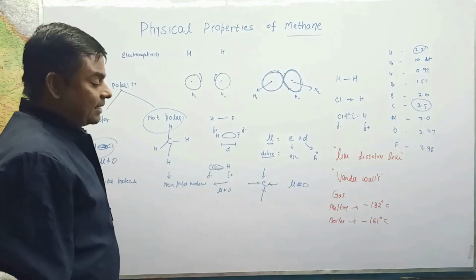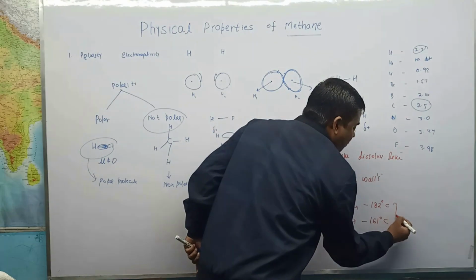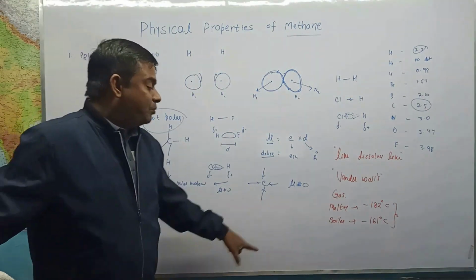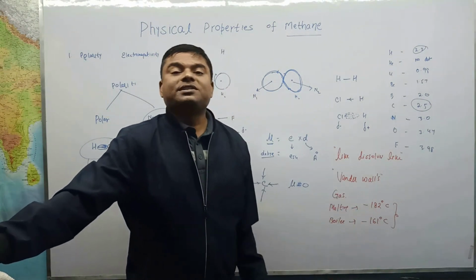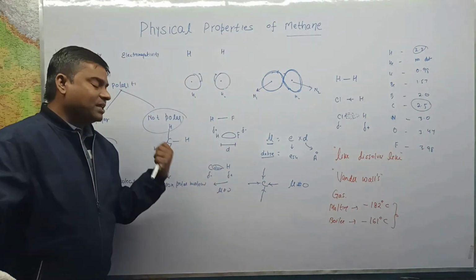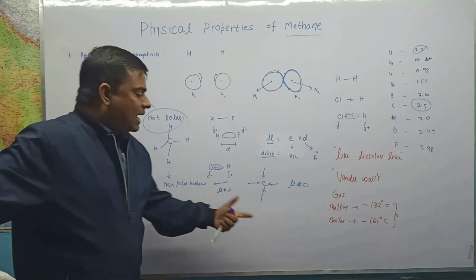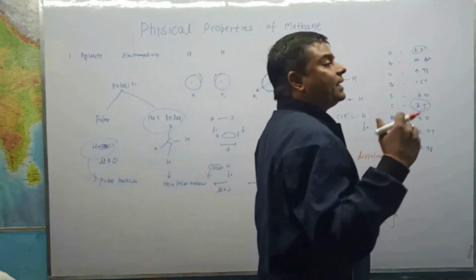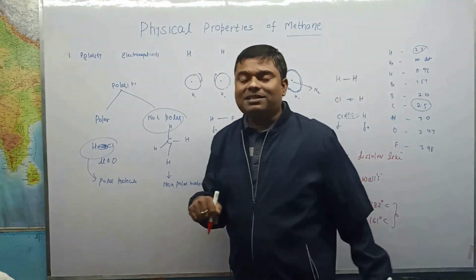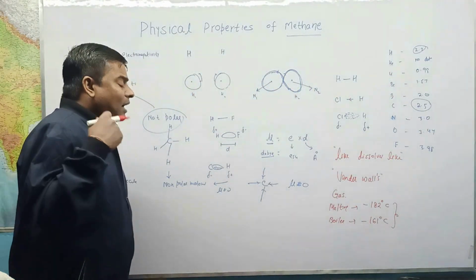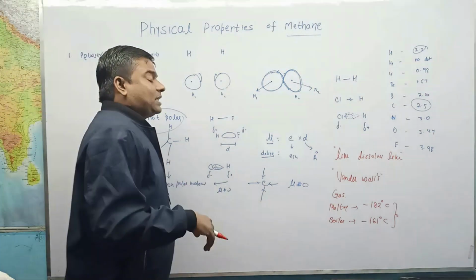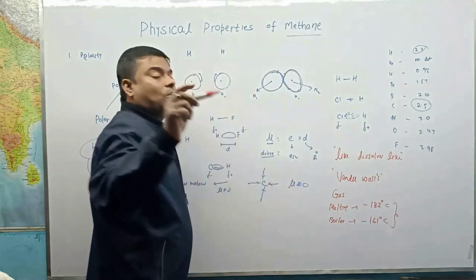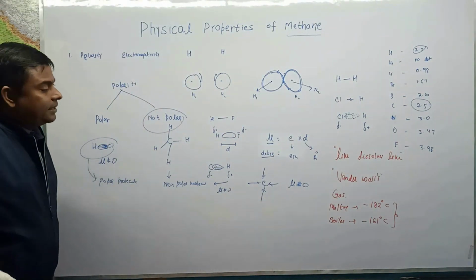In between, the CH4 molecule is in the liquid state, and below minus 182 degrees Celsius, it is in what state? Solid state. So the melting point, the boiling point, and why methane is a gas at room temperature all depend on the intermolecular attraction force, that is van der Waals forces. I hope all the concepts are clear here.